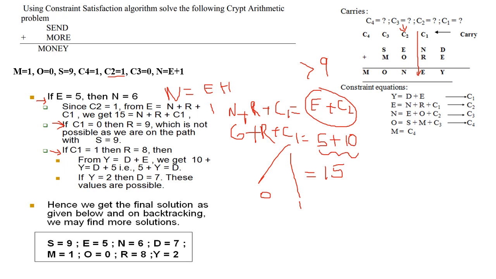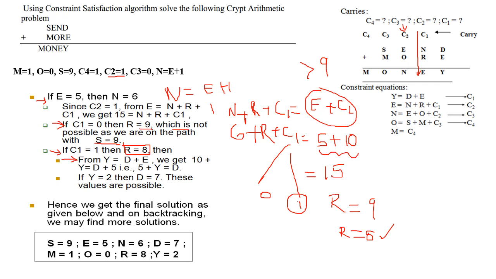We can try with C1 equal to 0. Then what is the value of R? R is equal to 9. R equal to 9 is not possible because already S equal to 9. Then we can try with C1 equal to 1. But we get R is equal to 8. That is possible because we have not assigned 8 to any character till now. So we got one more value, R equal to 8. Now we can proceed further.